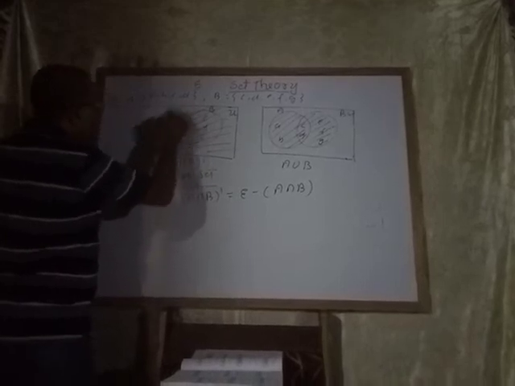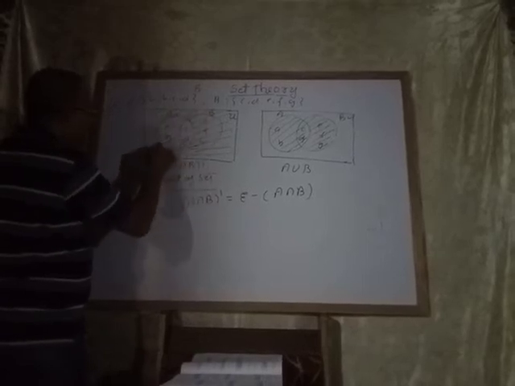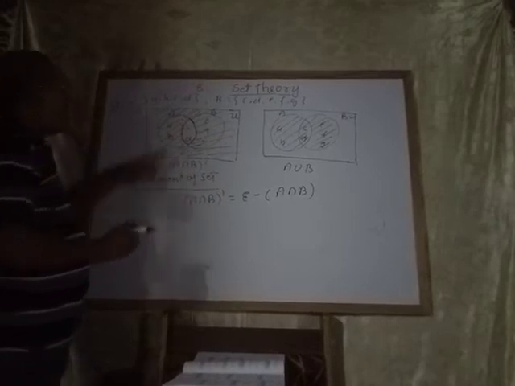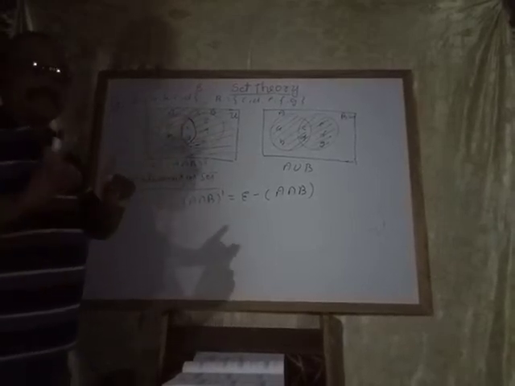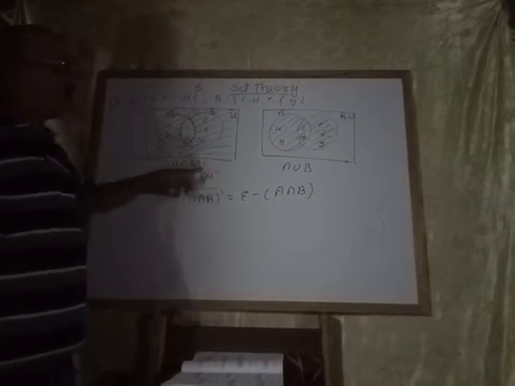See that in this figure only this part, A intersection B having elements C and D, is not shaded. This represents A intersection B complement.